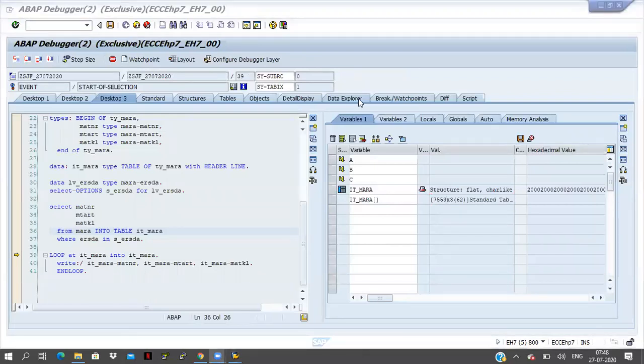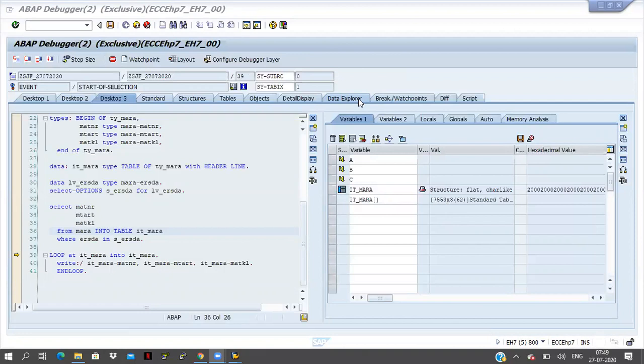So if you want to give any condition, you can use it in select options like that. Select options are for parameters. If you are giving any ranges or multiple values, then we will go for select options. If you are giving a single condition, then we will go for a parameter.